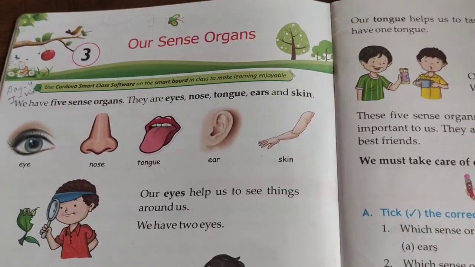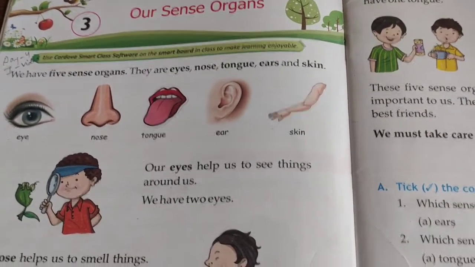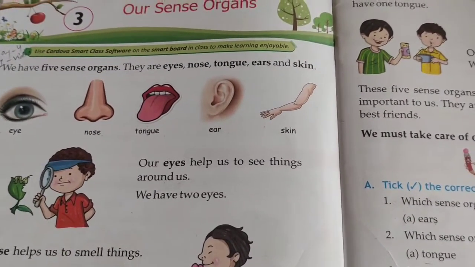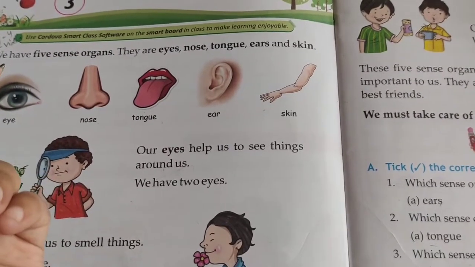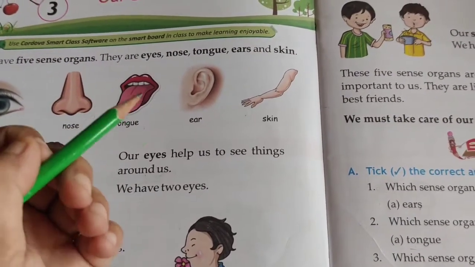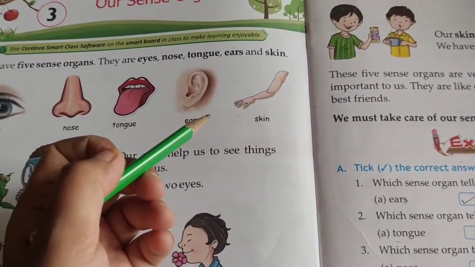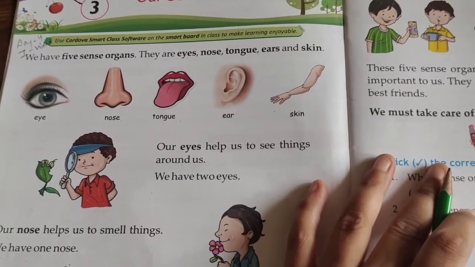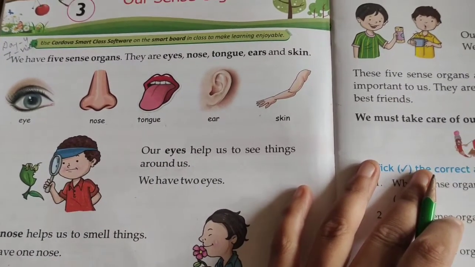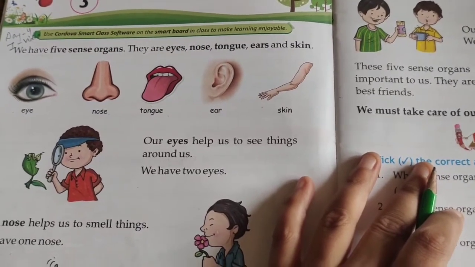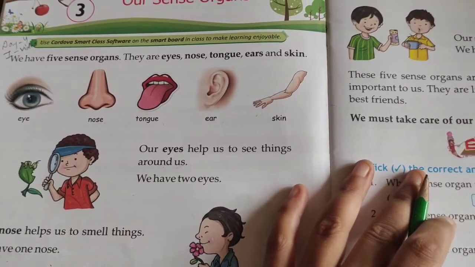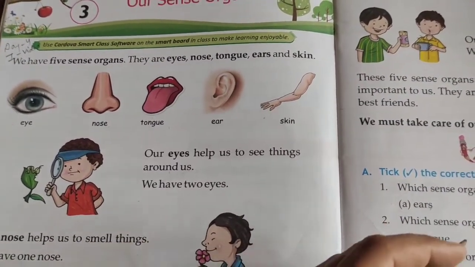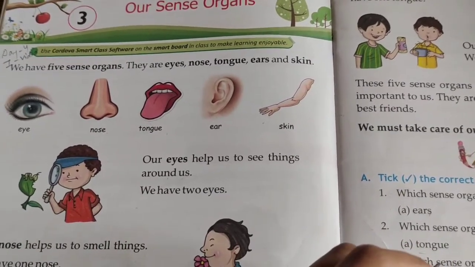There are only 5 sense organs, you all know that, and those 5 sense organs are eyes, nose, ears, tongue and skin. Eyes help you to see, nose helps you to smell, tongue helps you to taste, ears help you to hear and skin helps you to feel. Clear to you all? Through these 5 sense organs we can see things, smell things, taste things, hear what we are listening to through our ears, and feel things with the help of our skin.